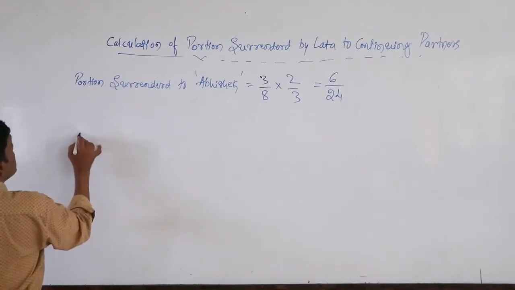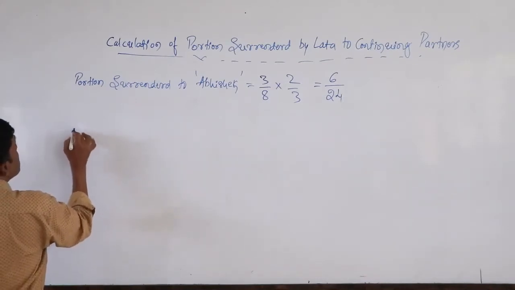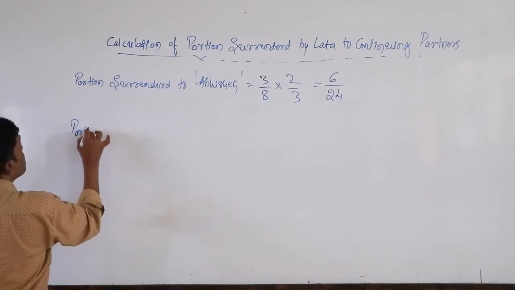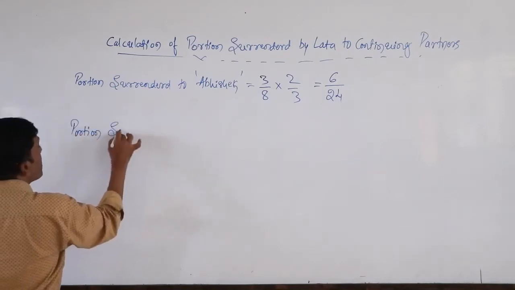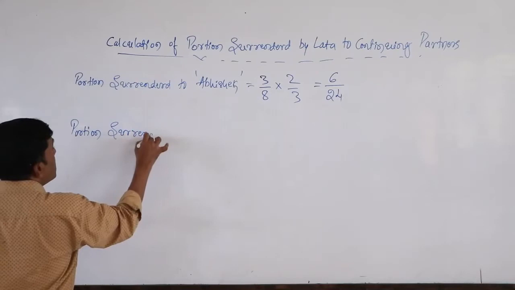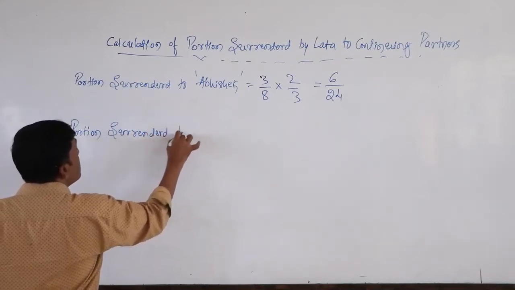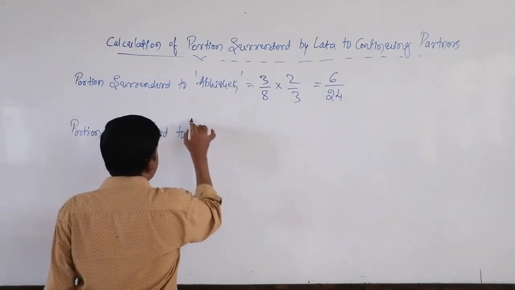Next step, that is portion surrendered to Apeksha.